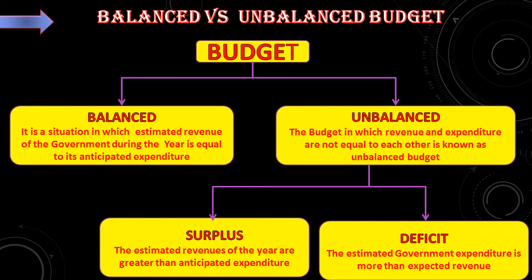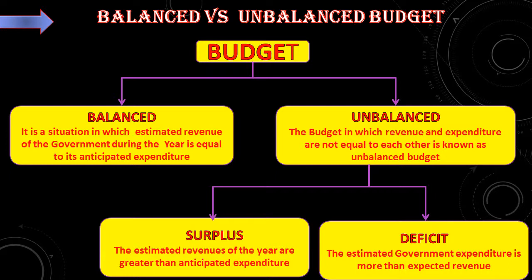Next, balanced versus unbalanced budget. We can say a budget is either balanced or unbalanced. See what it is. When can you say the budget is a balanced budget? It is a situation in which the estimated revenue of the government during the year is equal to its anticipated expenditure. Very simple. If the revenue and expenditure are equal, then you can say that particular budget is a balanced budget. See what is unbalanced budget.